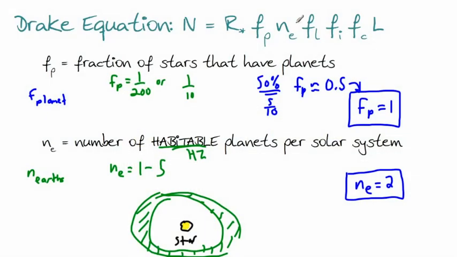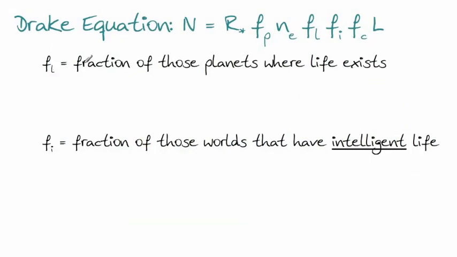But as we go along, though, they get worse and worse. So we're going to see what I mean by that here. FL is the fraction of those planets where life exists. Now, this is the problem here. And this right here, it's often written as F life. So the fraction with life.